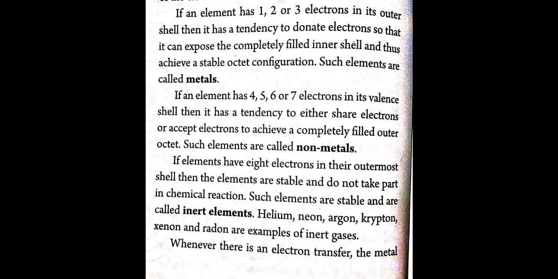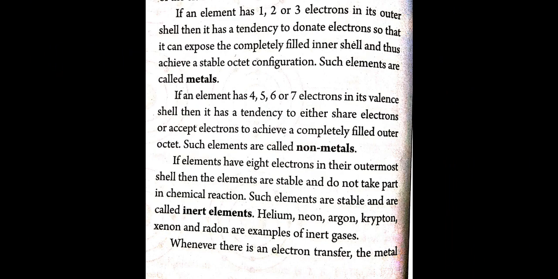So if the element has 1, 2 or 3 electrons in its outer shell, then it has a tendency to donate electrons, so that it can expose the completely filled inner shell and thus achieve the stable octet configuration. Such elements are called metals. Clear? They always tend to donate the electrons to achieve the nearest noble gas electronic configuration.